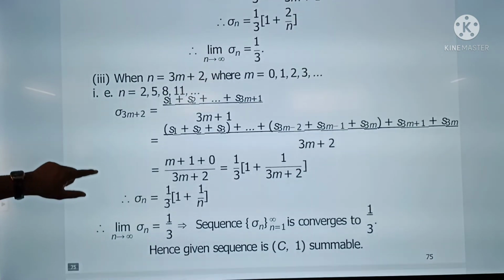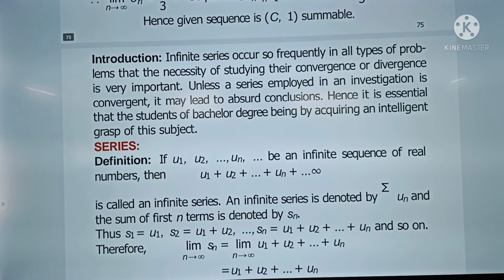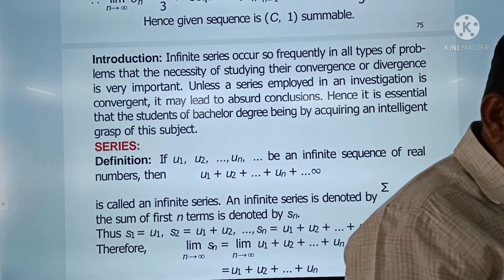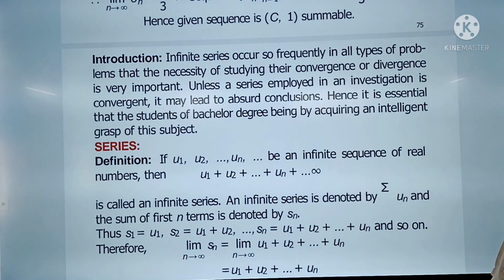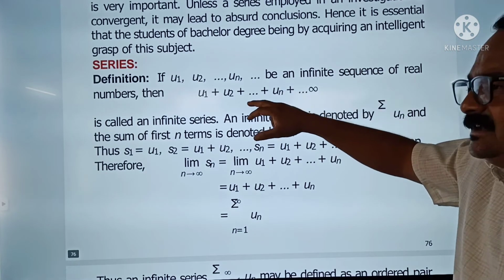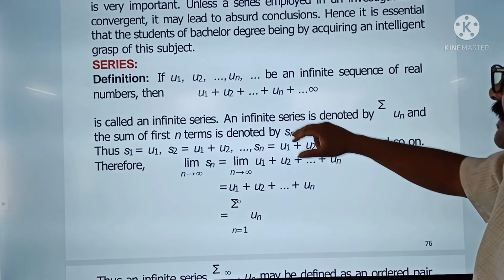See, there are so many examples here. So this is all about the sequence. This is all about sequence. So this is 10 to 15, I think 15 minutes lecture. It is sufficient. But next time we start the series, just we introduce there. That is what is meant by series.